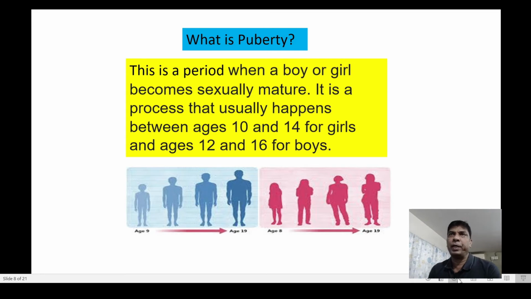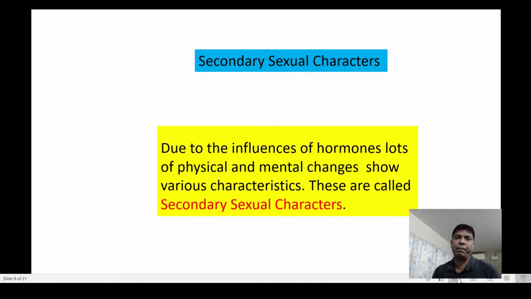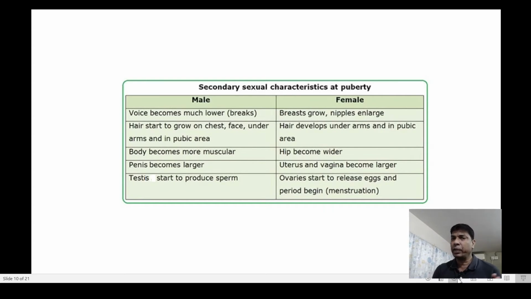Now, what is puberty? This is actually a period when a boy or a girl becomes sexually mature. It is a process that usually happens between 10 years to 14 years in case of girls, and 12 to 16 years in case of boys. Now, what actually happens? Due to the influence of hormones, lots of physical and mental changes happen, and they show the secondary sexual characters.